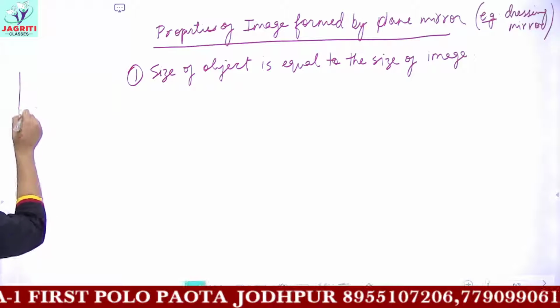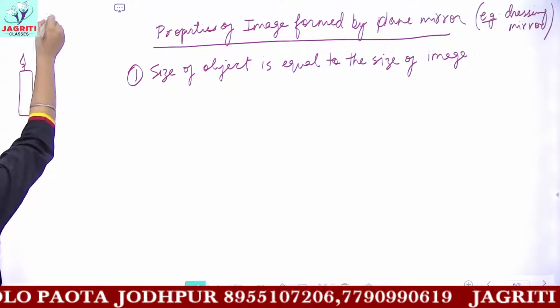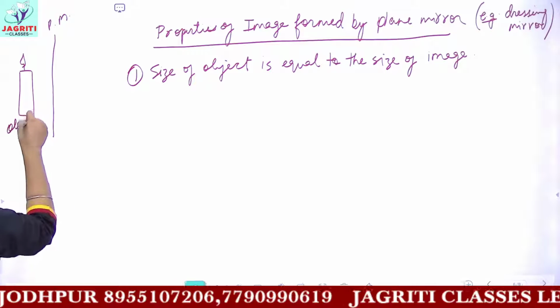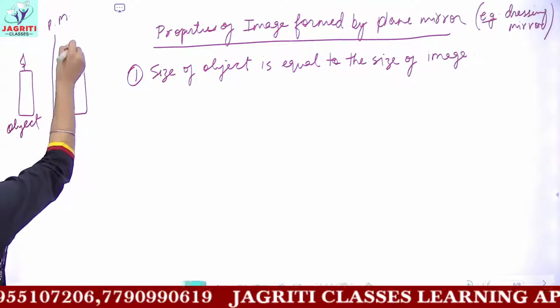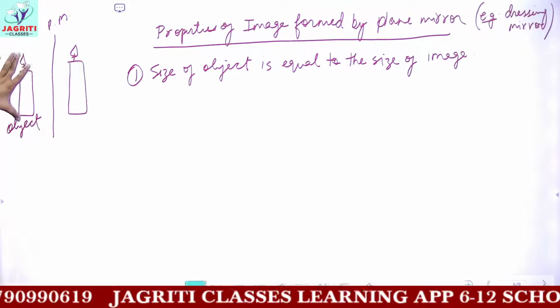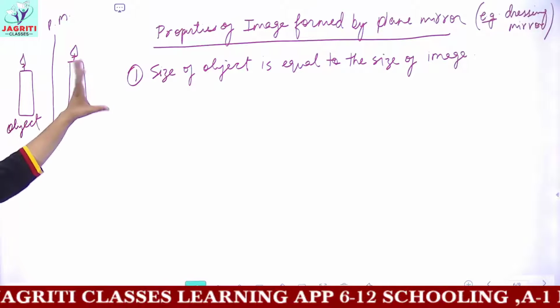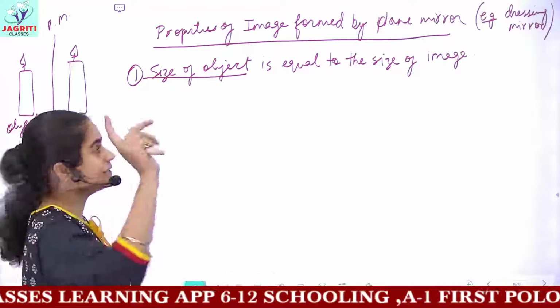So let's suppose I have a candle here. And this is my plane mirror. And then this is the object which I have. And inside the mirror, I would get the image. So the image would be same as the object. If I have a large candle, large image would be formed. If I take a small candle, small image would be formed. I hope this is clear. Size of the object and image is equal.